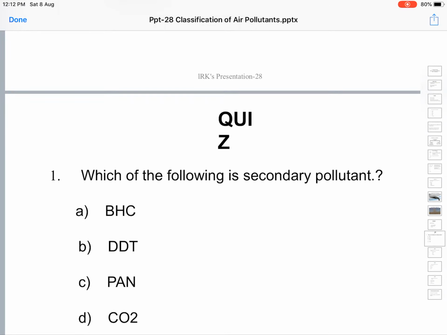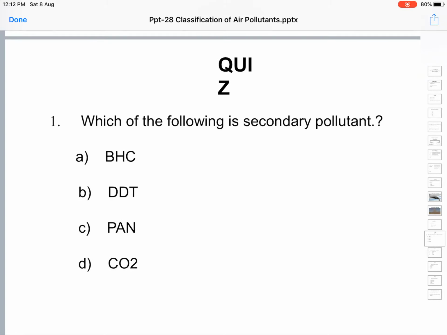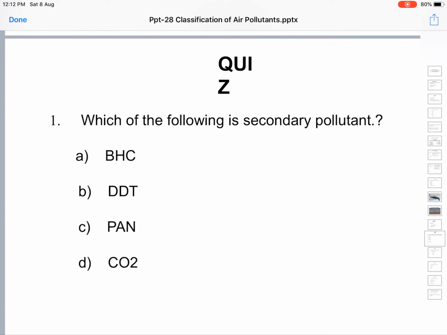Let us take a few quiz questions to enhance our understanding. Which of the following is a secondary pollutant?